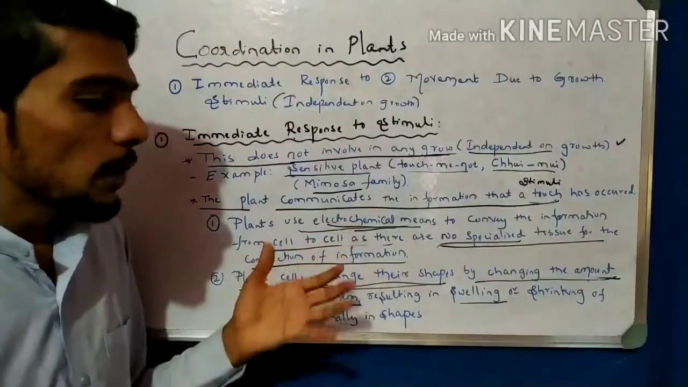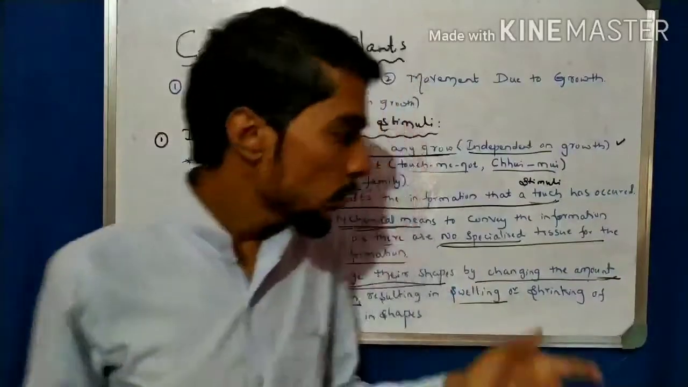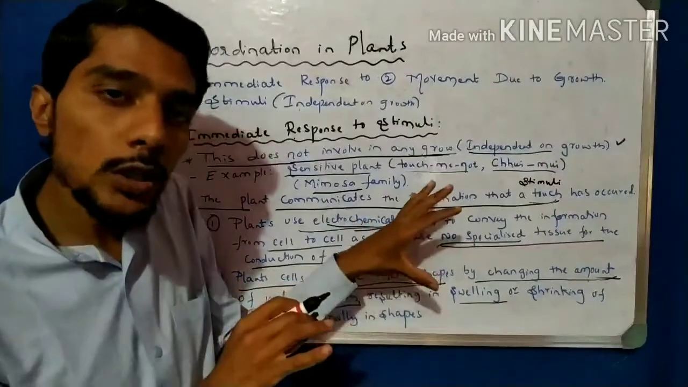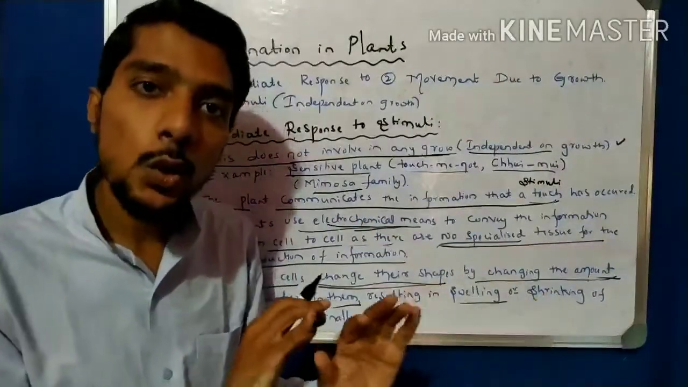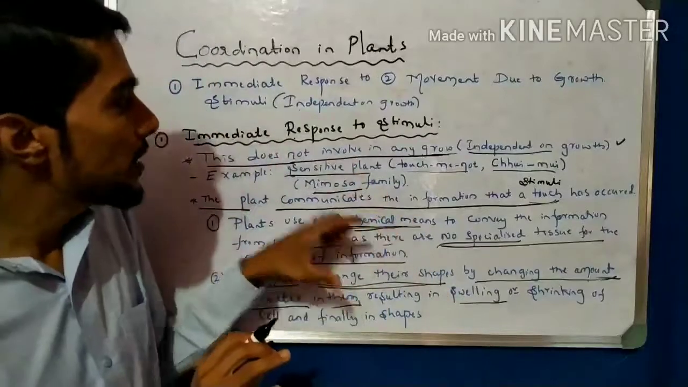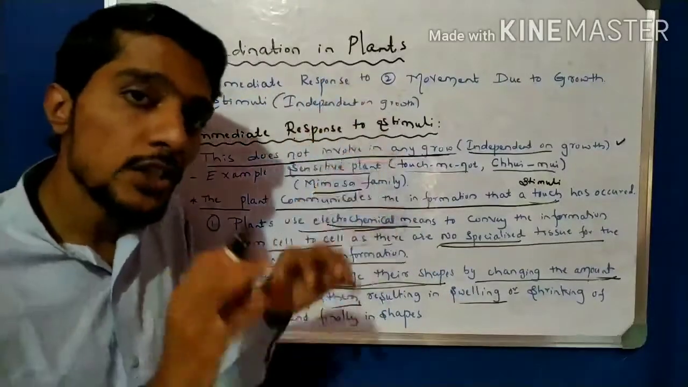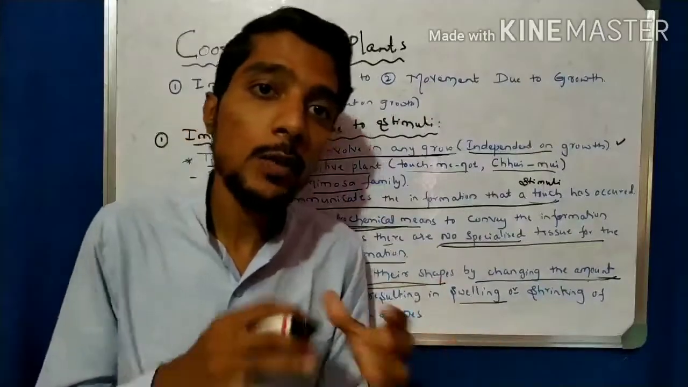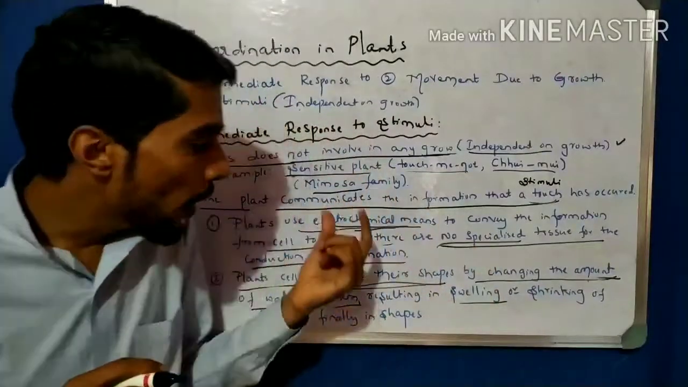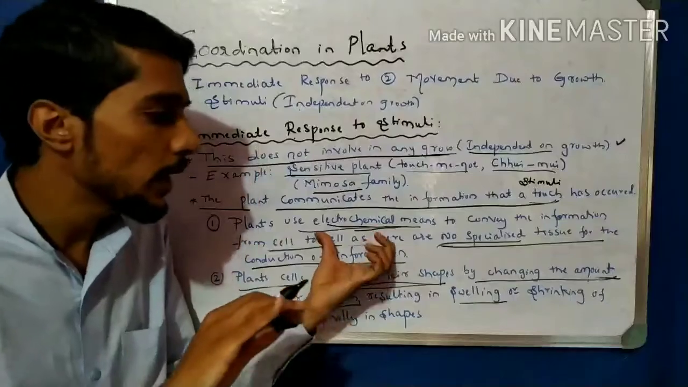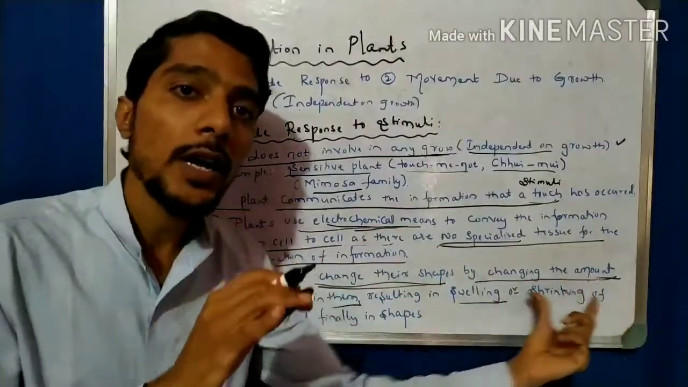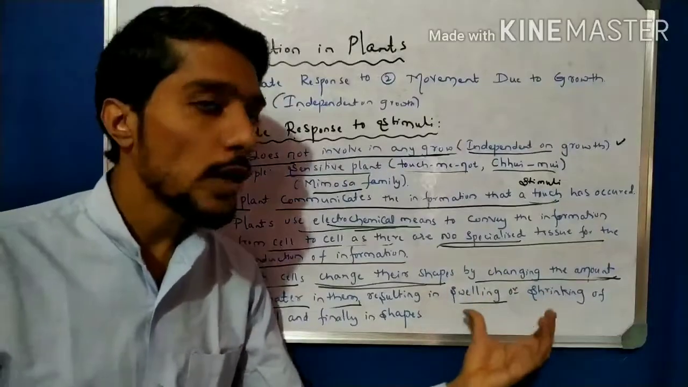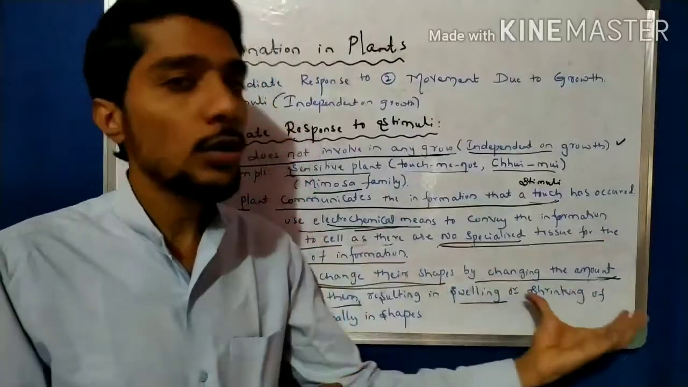So here we study movement independent of growth. Observe that there is no growth involved. Here it is chemical means, there is no growth involved. In the water change, there is no growth involved. So it is called an immediate response to stimuli in which there is no growth involved. There is no growth responsible for the movement. Who is responsible? One is chemical means, and the other is the amount of water entering the cell. Shrinking and swelling of the cell depends on the amount of water.